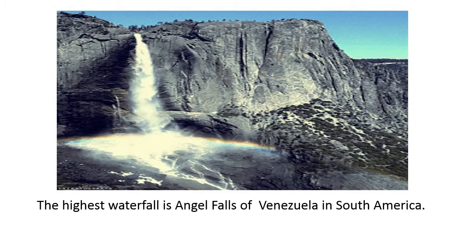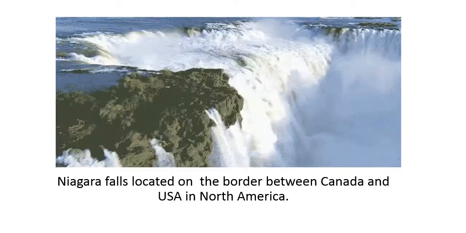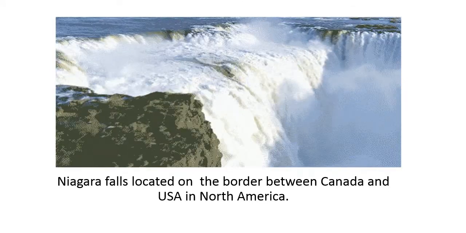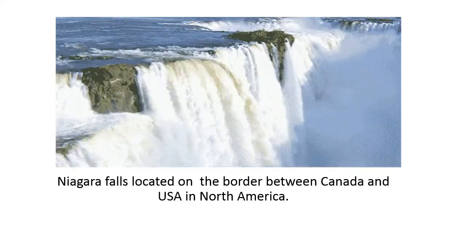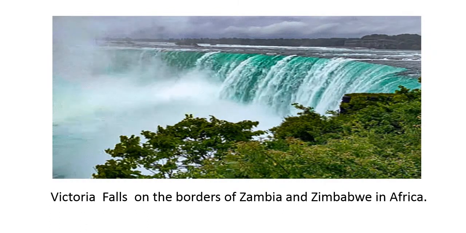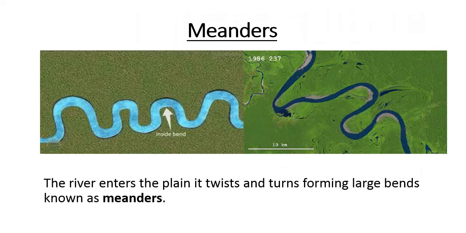Next example, Niagara Fall. This fall is located on the border between Canada and USA in the North America continent. Victoria Fall is on the border of Zambia and Zimbabwe in Africa. So we have seen three waterfalls.